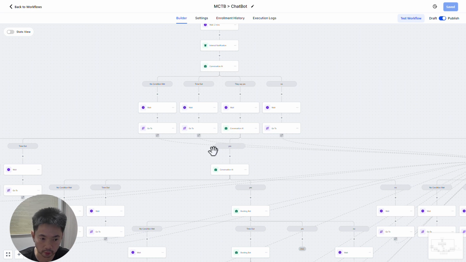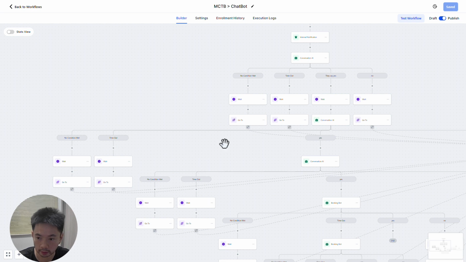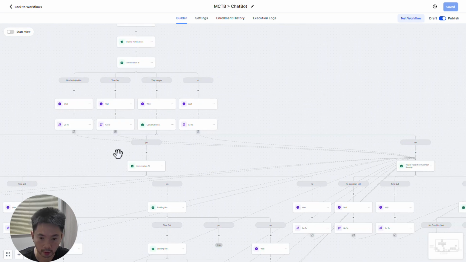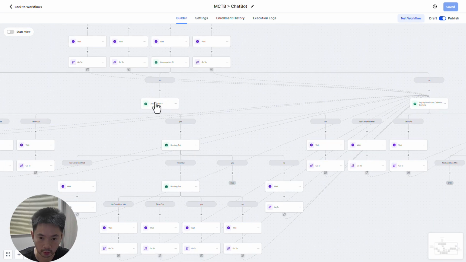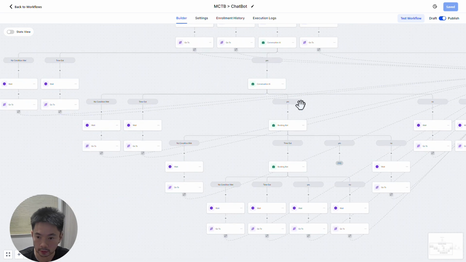Then you also have it here: no condition met, timeout, yes, no, and also on this one. No condition met, timeout, yes, no. What I like about this bot is it always ends up in either 1 of 2 calendars. So if they are qualified, they will be sent to the booking calendar.